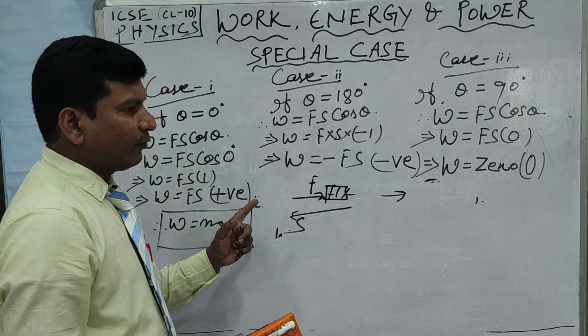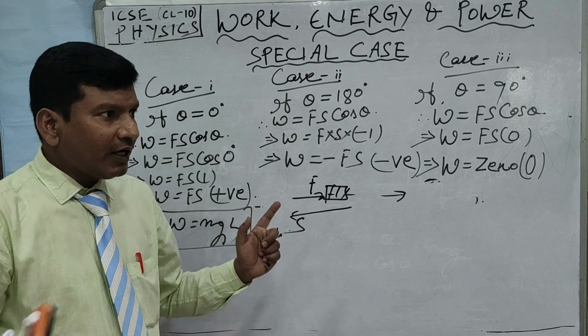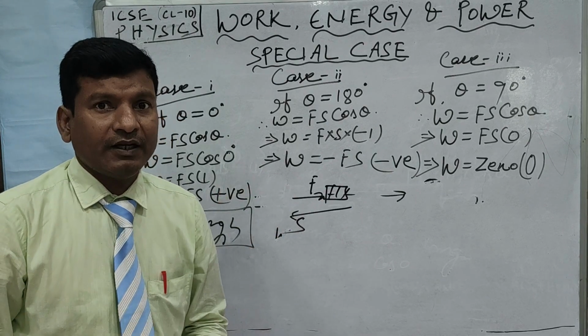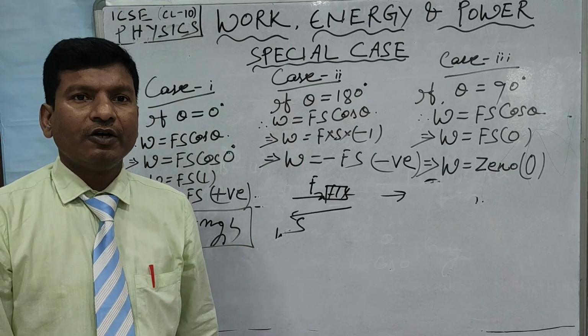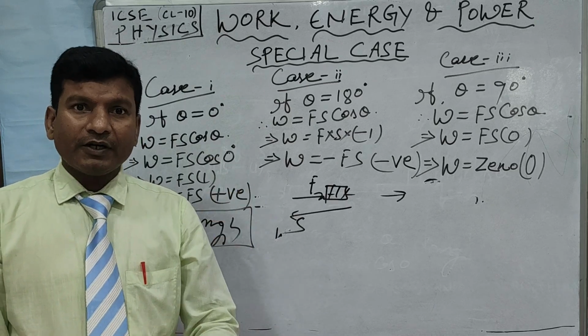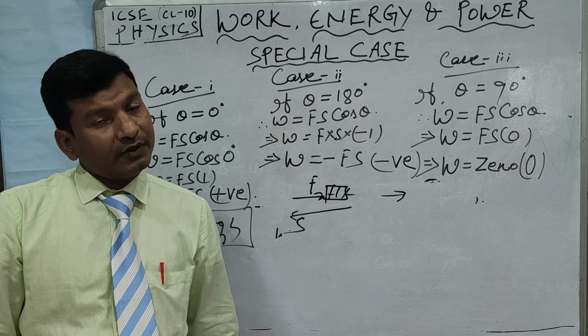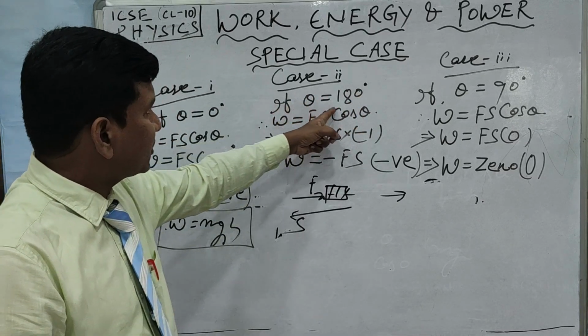In any type of motion, when a body moves on a surface, the work done against the force of friction, as you know, the force of friction opposes the motion of the body. Opposes the motion of the body means the direction of the motion of the body is opposite to that of the direction of the force. That is the case I have told you. Theta is equal to 180 degrees.